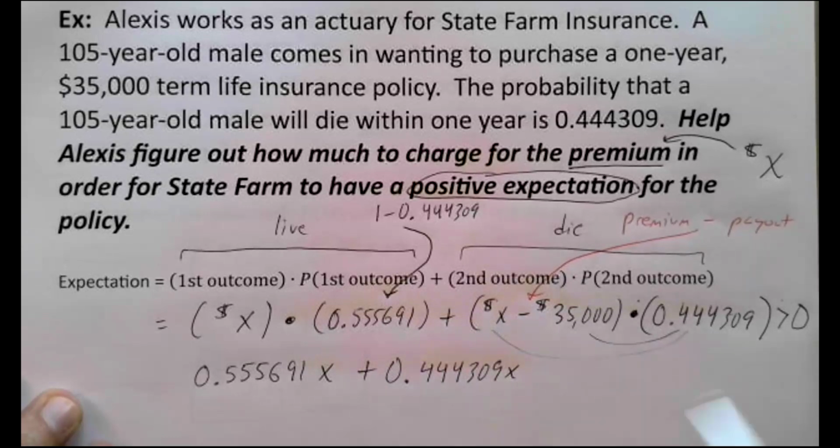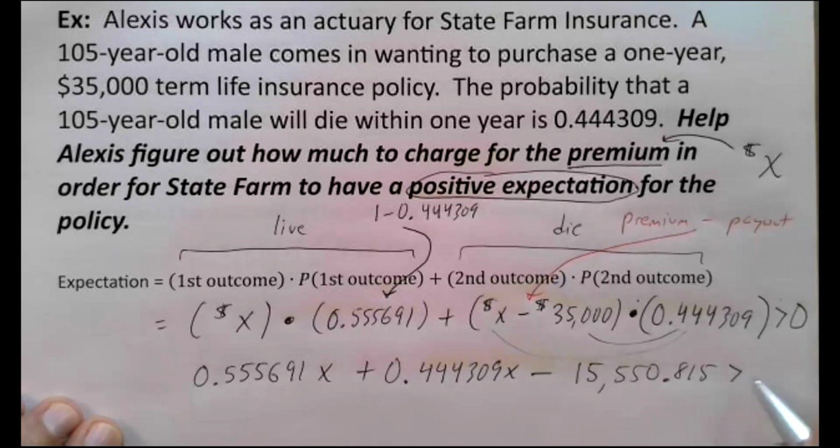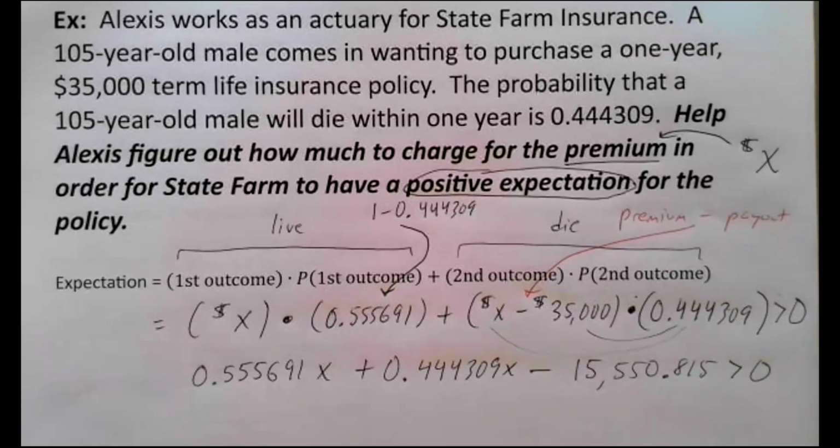And then it's going to be minus whatever that times 35,000 is. So go ahead and do 0.444309 times 35,000. I'm getting 15,550.815. And we want that to be greater than 0.